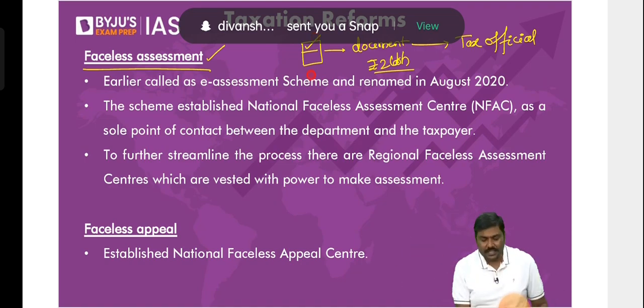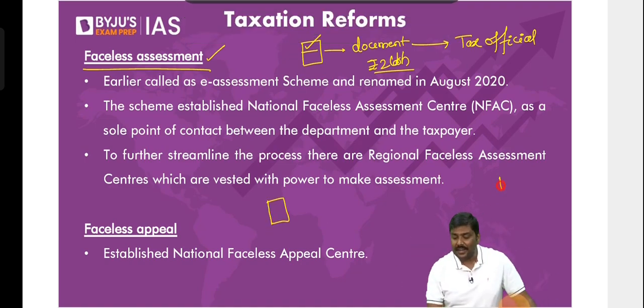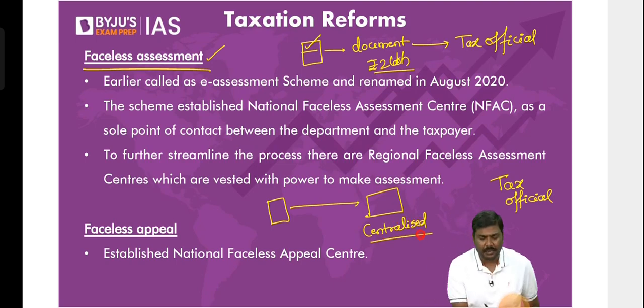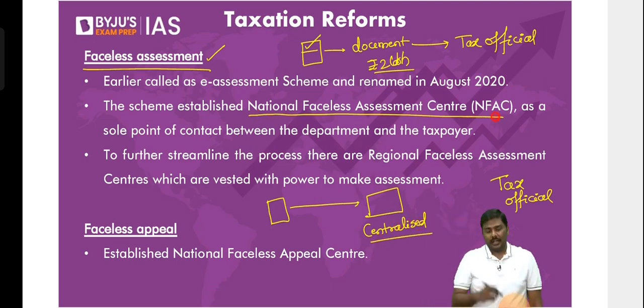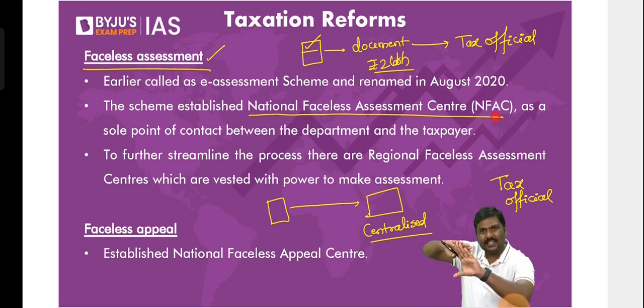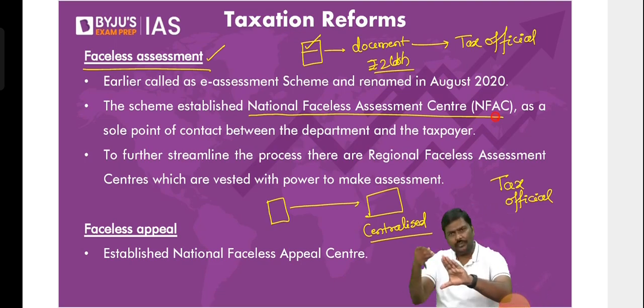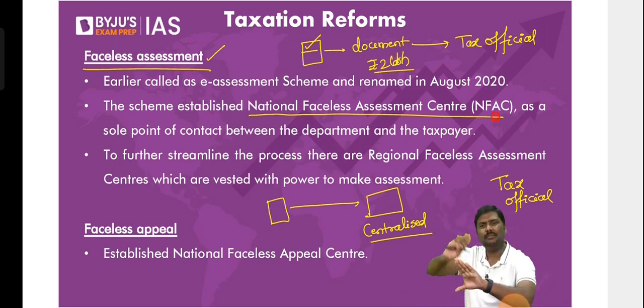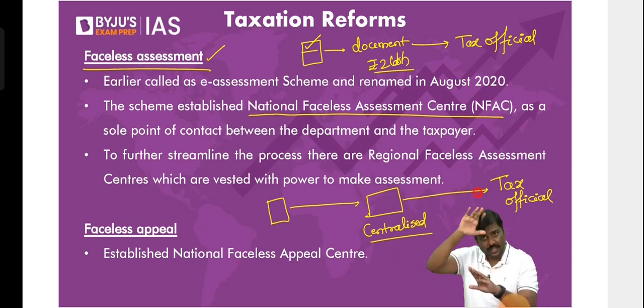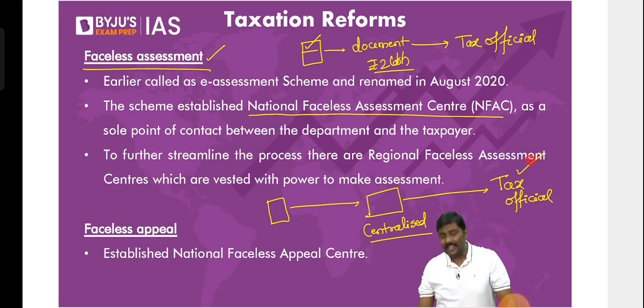What we will do is, imagine these are your documents. Rather than directly going to the tax official, all these documents, that is IT returns, will go to a centralized system, which is nothing but the National Faceless Assessment Center. Once they go there, imagine a document is a digital copy. They will mask, they will hide your identity. Your PAN number, your name, your address, your phone number, email ID, everything will be masked. Masked means that it is not visible to the tax official. Now these documents, with the identity hidden, will be given to the tax official.